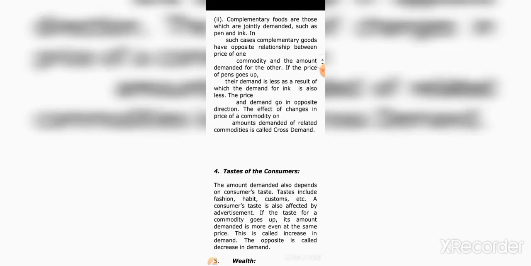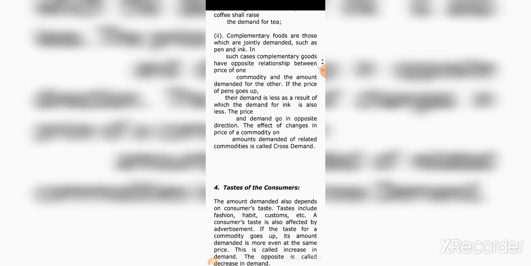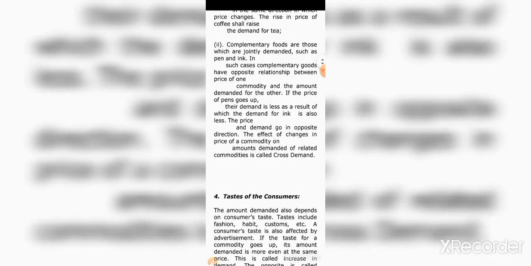The demand for one good affects the demand for another good, or the change in price of one good affects the demand for another good; those are called complementary goods. In such cases, complementary goods have an opposite relationship between the price of one commodity and the amount demanded of the other.